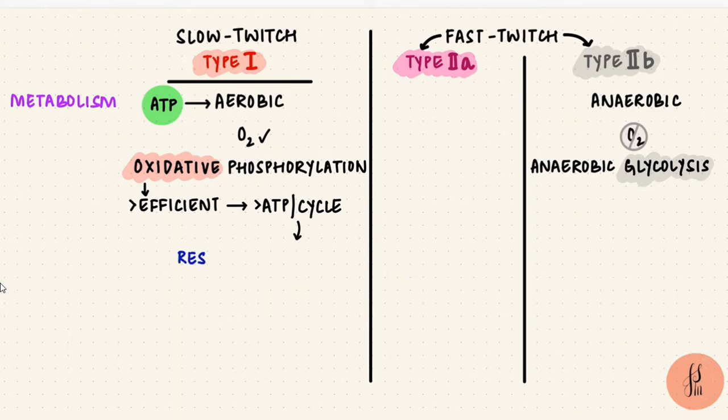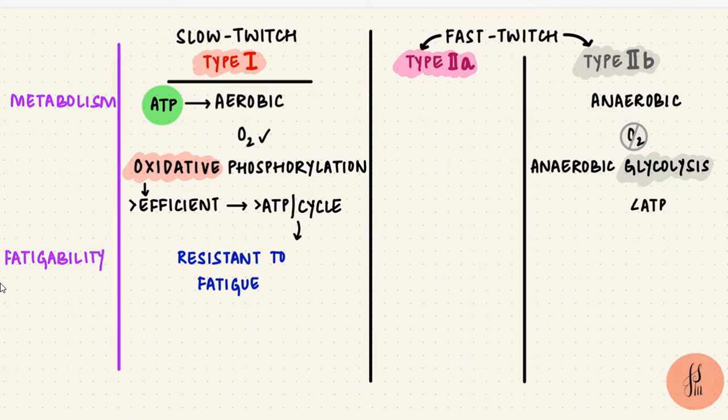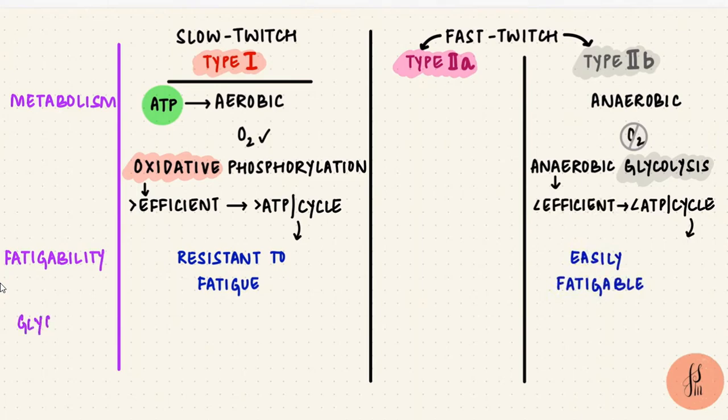So the slow fibers can keep going without getting tired. They are resistant to fatigue. Anaerobic glycolysis produces less ATP per cycle. It's less efficient, so those fibers are more easily fatigued. The type 2B fibers get energy from stored glycogen, so their glycogen content is higher.